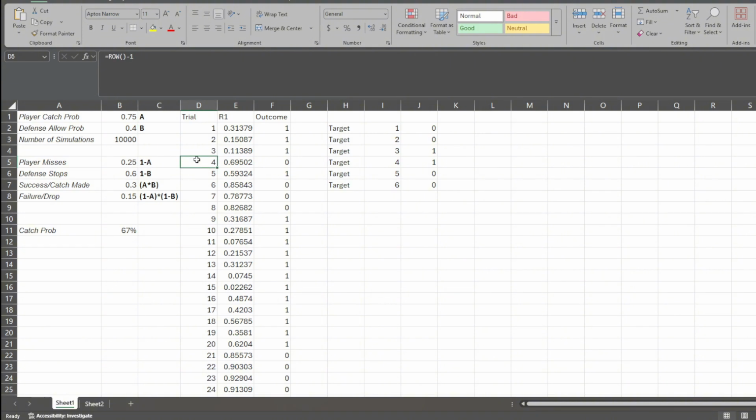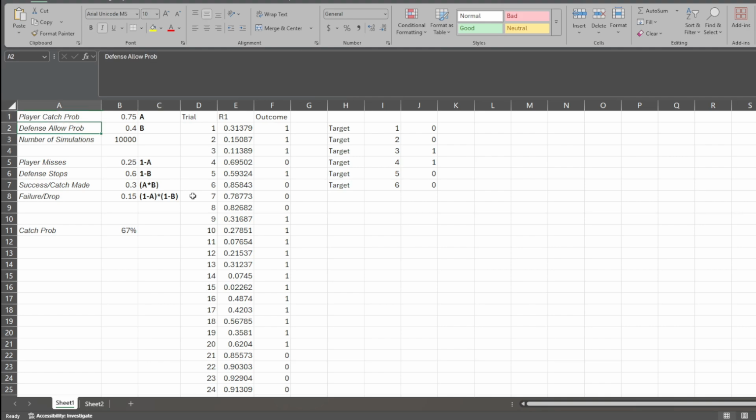So right now what we're going to do is go over receptions. It could be a tight end, wide receiver, running back. It doesn't really matter. But what we want to figure out is the true probability that someone is going to make a catch. So here you can see that I have player catch probability. We're going to just assume that our NFL player has a 75% chance of making a reception, and we're going to call this A.